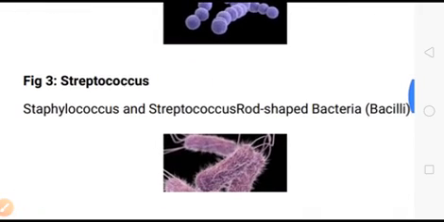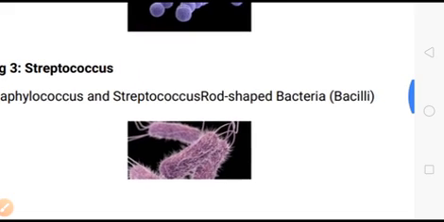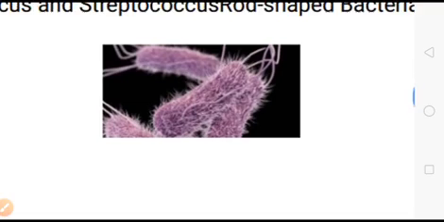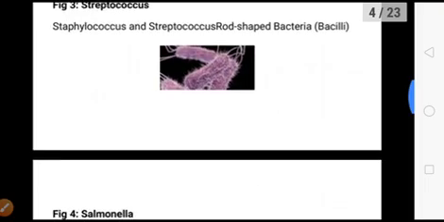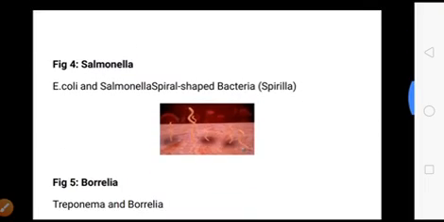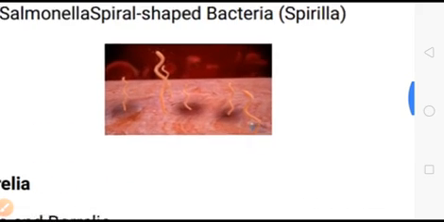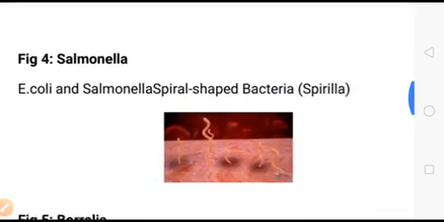Then the rod shaped bacteria, that is the bacilli, such as E. coli and Salmonella. And the last are the spiral shaped bacteria. This is the spiral shape.